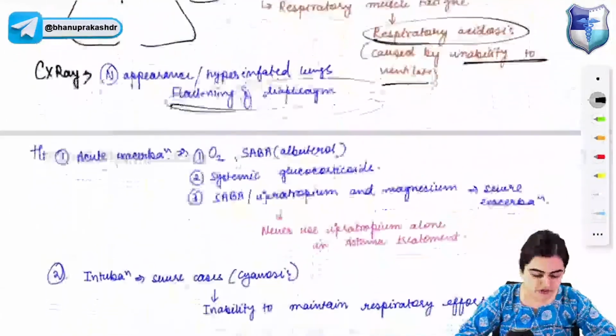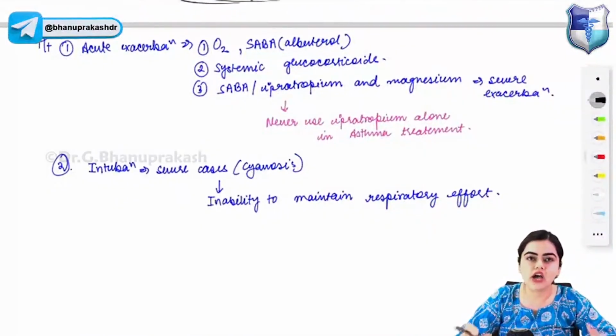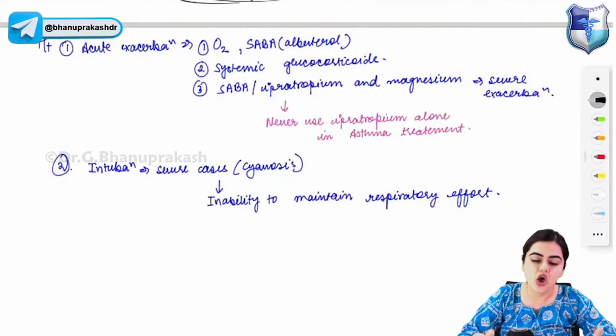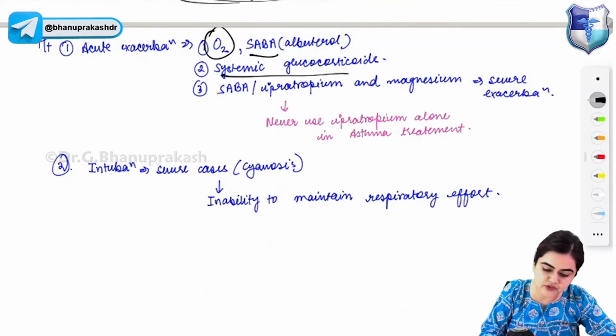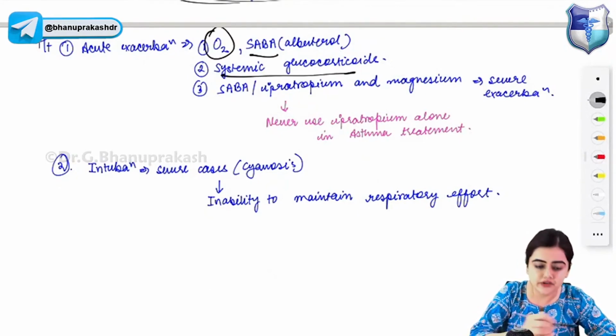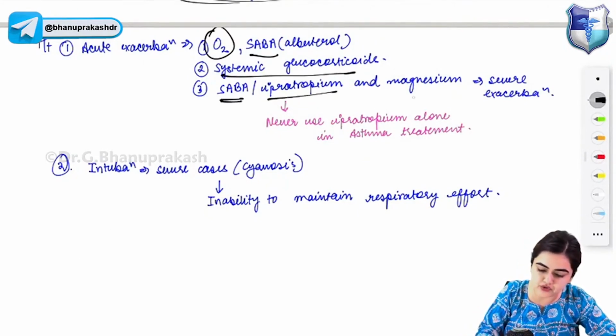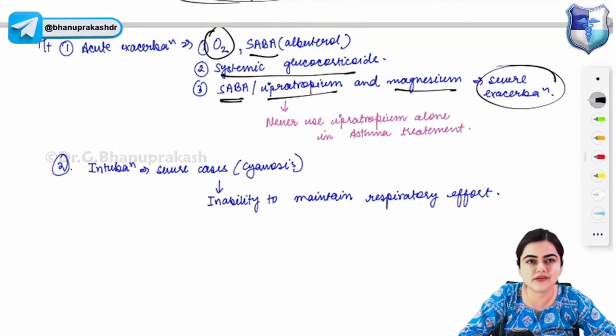Okay. Now coming to the treatment part of asthma. In acute exacerbation of asthma, the drugs given are oxygen and a short-acting beta agonist like albuterol. You will give systemic glucocorticoids to the patient, and you will give ipratropium or magnesium in case of severe exacerbation of asthma. Now, never use ipratropium alone in asthma treatment. Please remember, ipratropium is never used alone in asthma treatment. Either it is combined with SABA or it is combined with glucocorticoids.